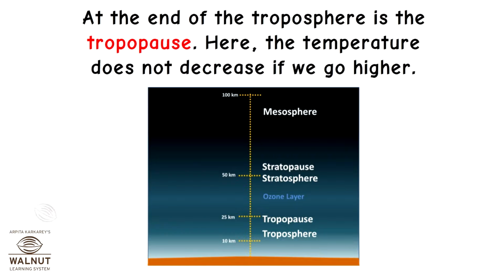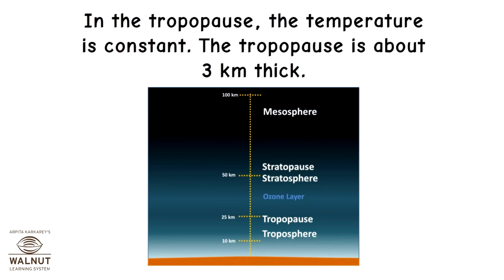At the end of the troposphere is the tropopause. Here, the temperature does not decrease if we go higher. In the tropopause, the temperature is constant. The tropopause is about 3 kilometers thick.